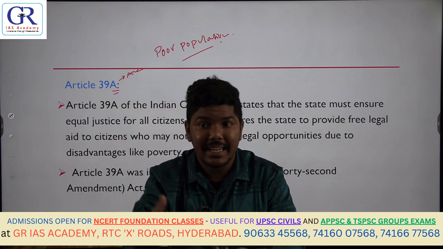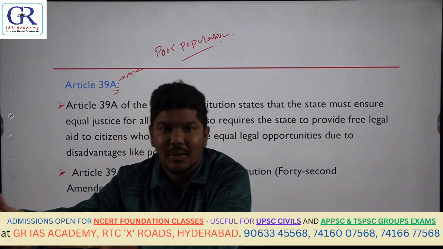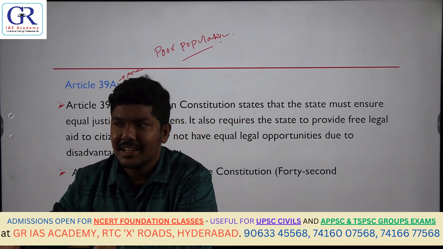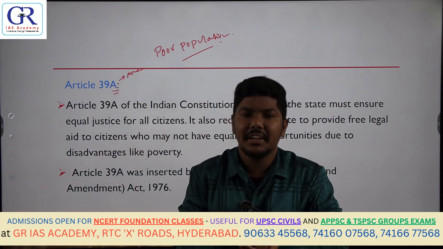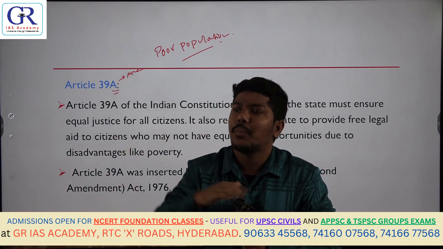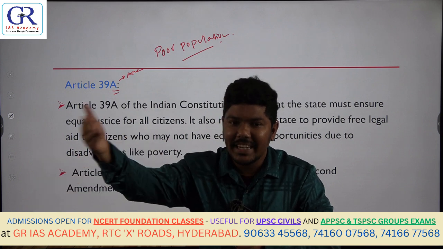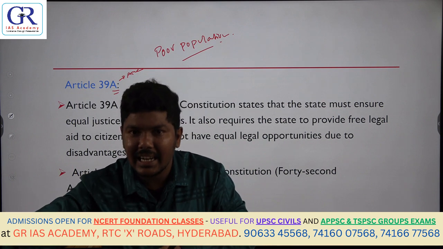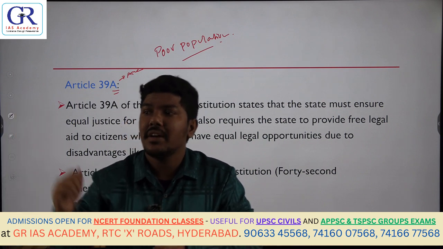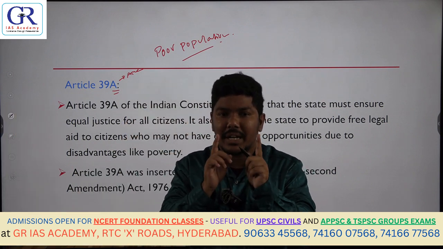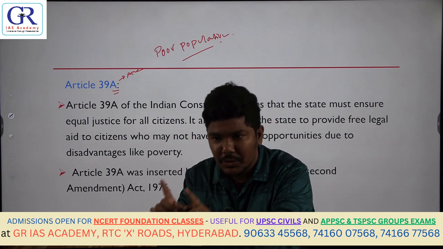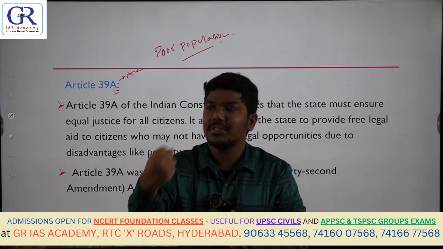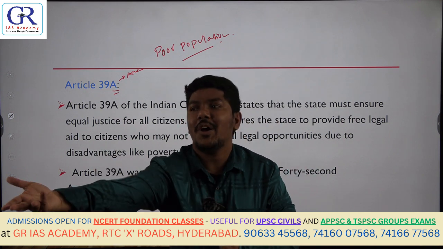So if they can't hire a lawyer, what happens? They might not be aware of the legal things that are there. They might be exploited. So what is the duty of the state again? Provide a lawyer to that poor population, so that you are providing legal aid to them, so that justice is also provided to those people. Even though you are poor and don't have money to hire a lawyer, since it was your fundamental right, the state took the initiative and started providing lawyers.